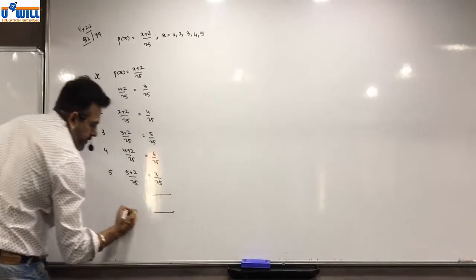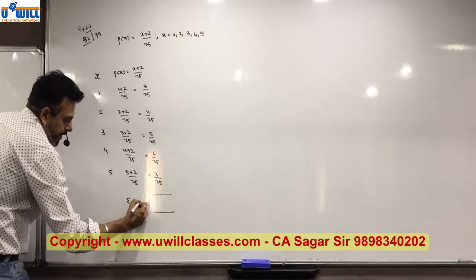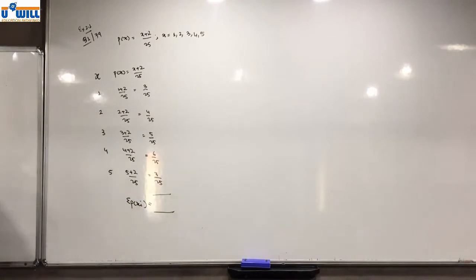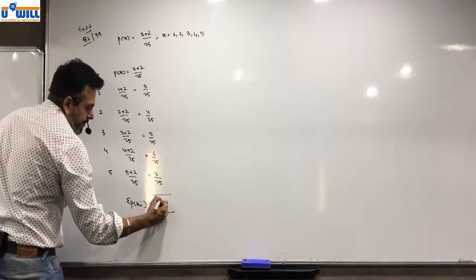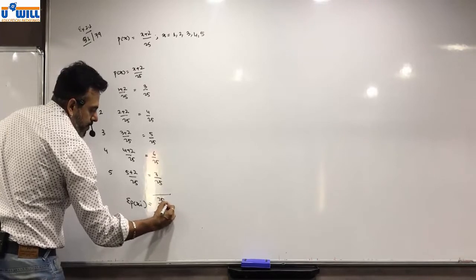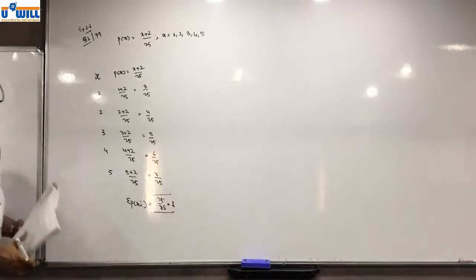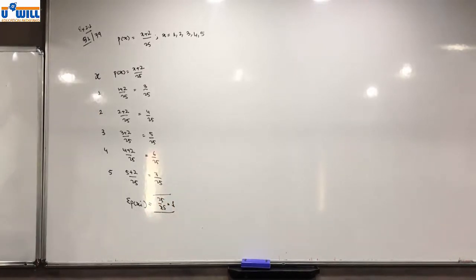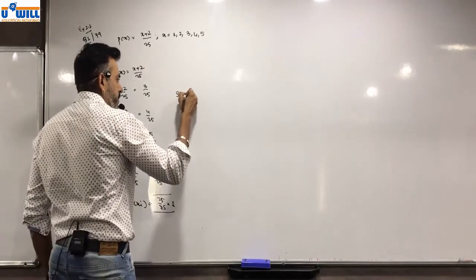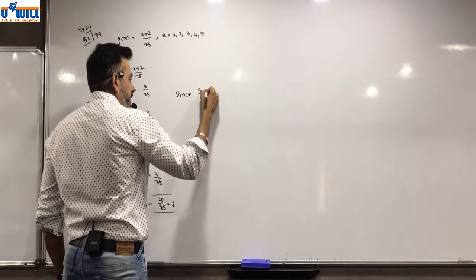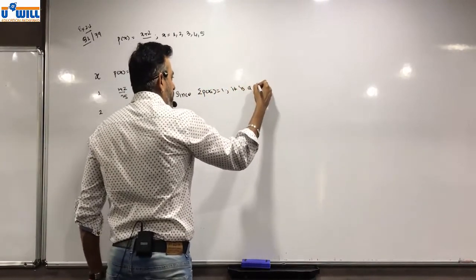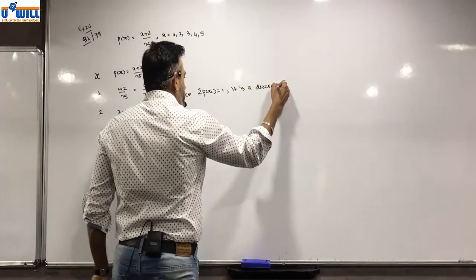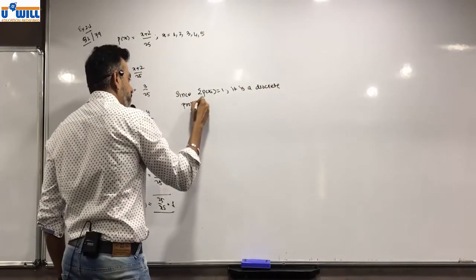Do the total. Sigma P of xi is equal to 3 and 4, 7 and 5, 12 and 6, 18, 25 by 25, which is equal to 1. Is it a discrete probability distribution? Yes. Since sigma P of xi is equal to 1, it is a discrete probability distribution.